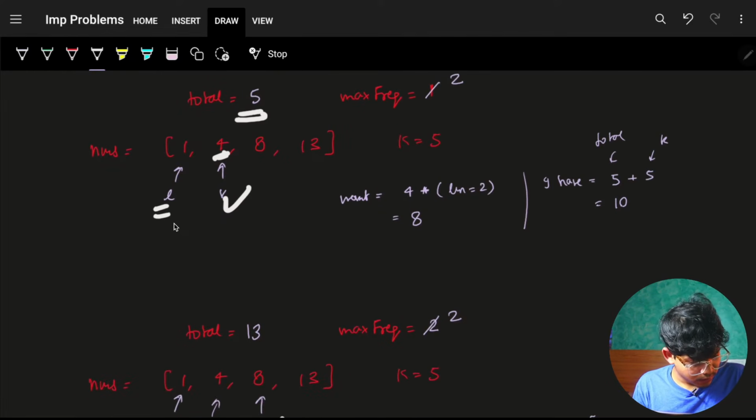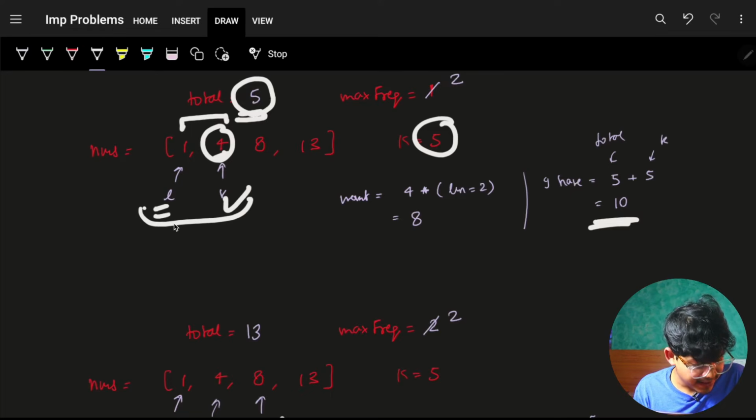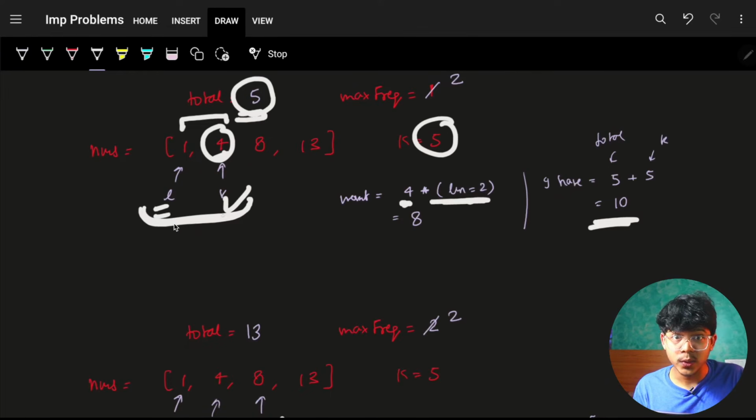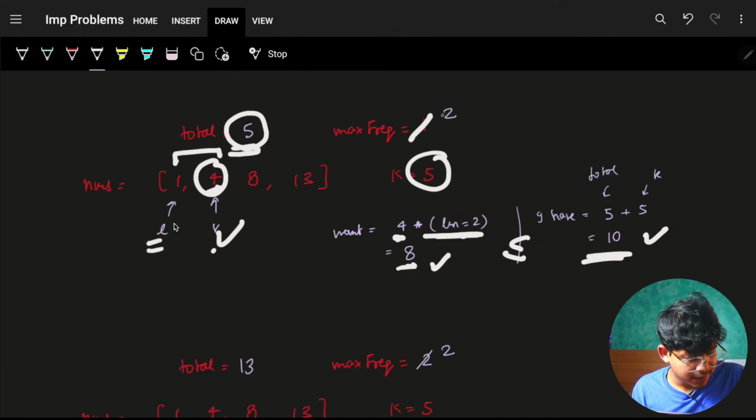Cool. Now, again, what you have is 5 plus 5, you have a 10. And what you want is 4 into the length. Length is R minus L plus 1. Length is 2, so 4 into 2. You got an 8. You have a 10, you want an 8, for sure it is true. It is less than or equal to, so it is satisfied. Again, increase the maximum frequency. Earlier it was 1, now it has become a 2.